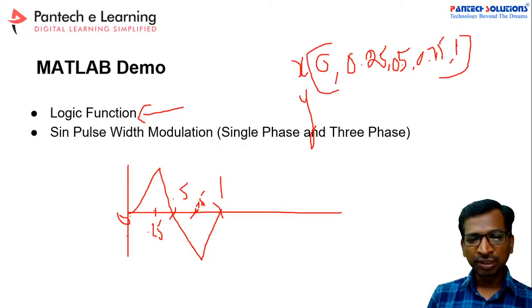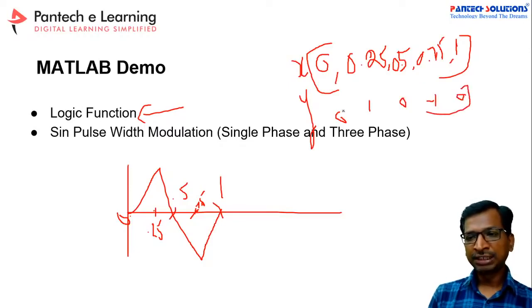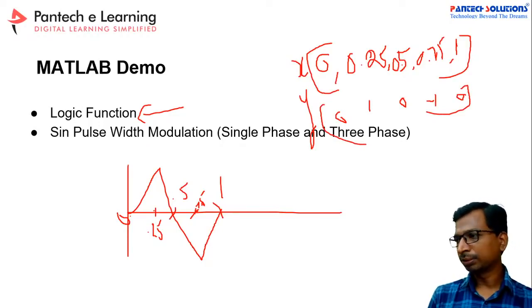For the y-axis value of this graph, for 0 the value is 0, at 0.25 the value is 1, at 0.5 the value is 0, at 0.75 it is -1, and for 1 it is 0. So this is the repeating sequence value. If you apply it like this, then you can get an output.